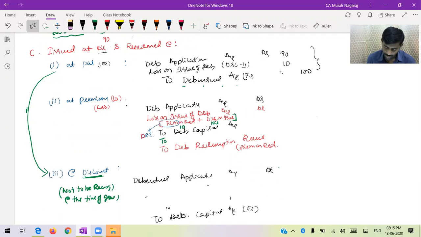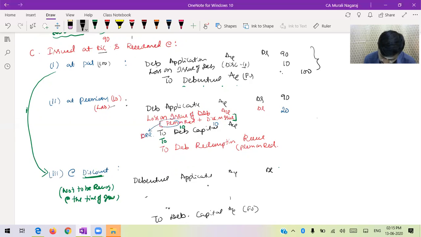For premium, wherever premium comes, DRR I am supposed to create. Next, debenture application account will debit 90 rupees. Loss on issue. Now look here. On redemption premium is there, and here discount also 10 rupees, current discount. Therefore, 20 rupees in total.